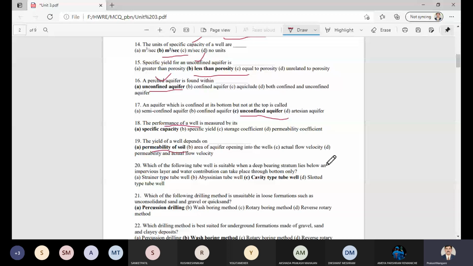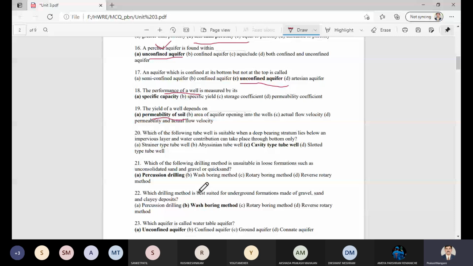The next question: which of the following is suitable when a deep drilling has access to the bottom only? The correct answer is the cavity type tube well. Then, which drilling method is unsuitable in loose formations such as unconsolidated sand, gravel or quicksand? Such a method is called percussion drilling.